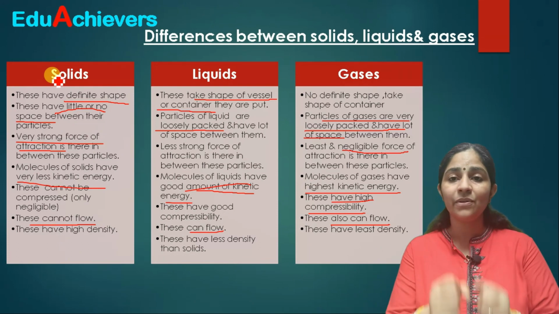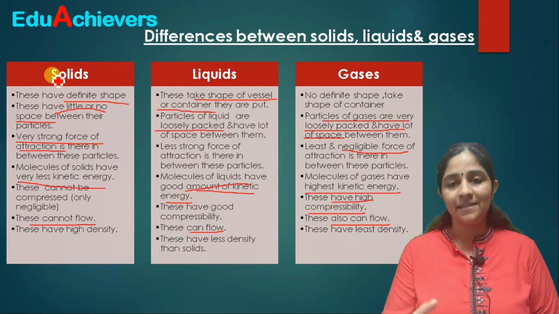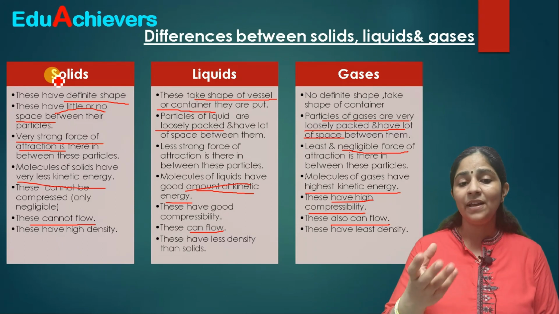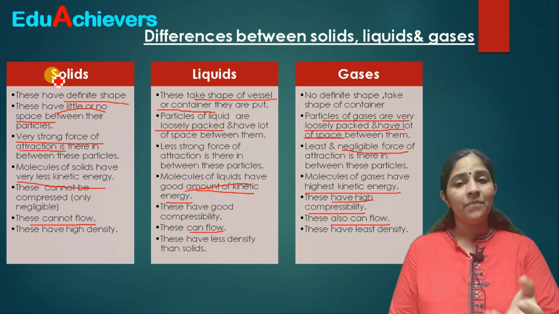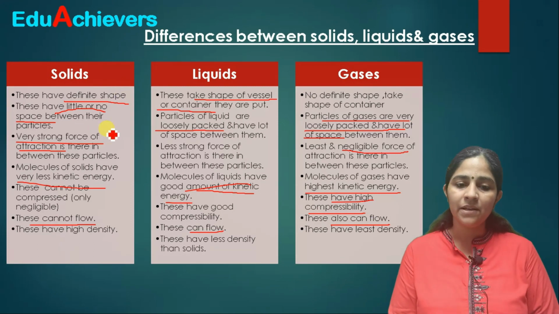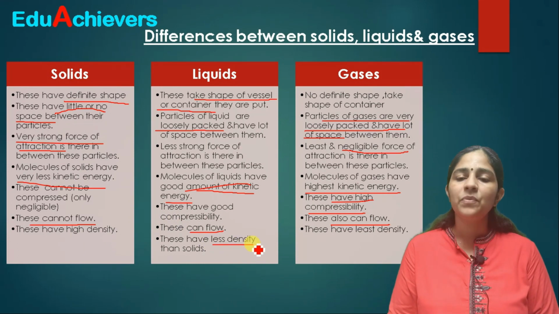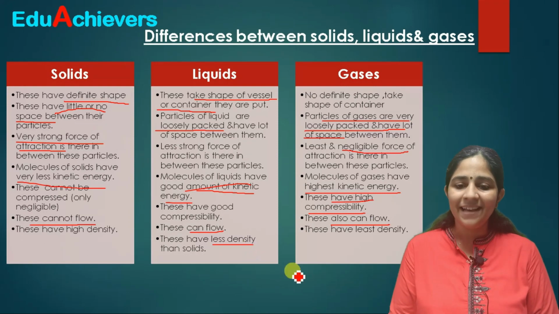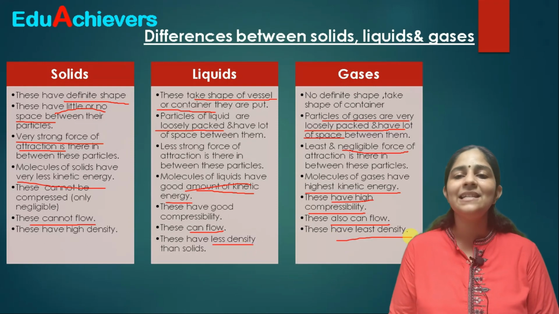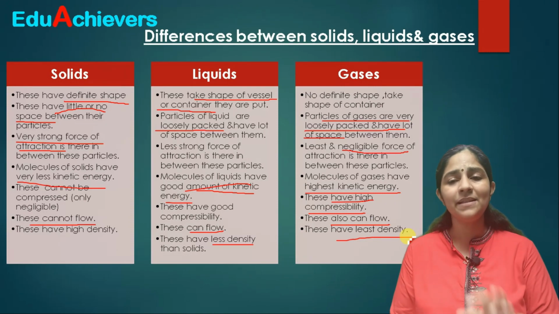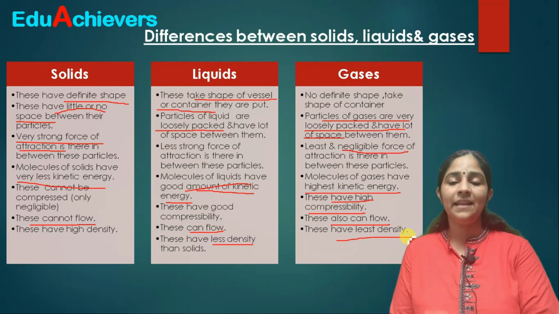So solids have high density, which means the molecules are more compactly packed. If you take 1 liter of water, that occupies more space as compared with solids. So liquids also have good density but lesser than solids. And gases have the least density out of these 3 states of matter. So this is the basic difference between solids, liquids and gases.